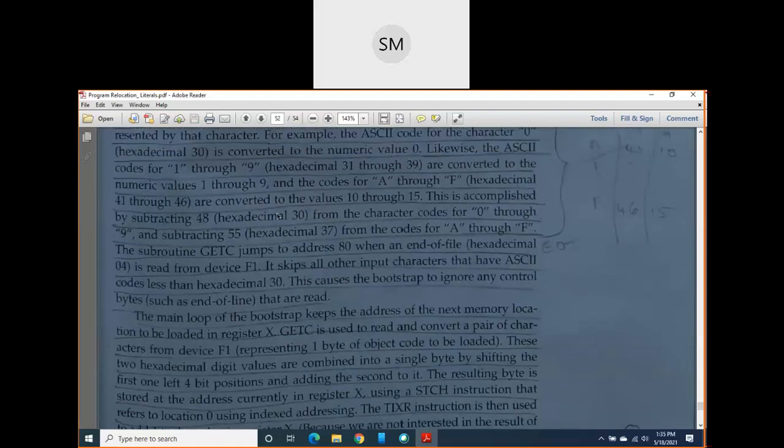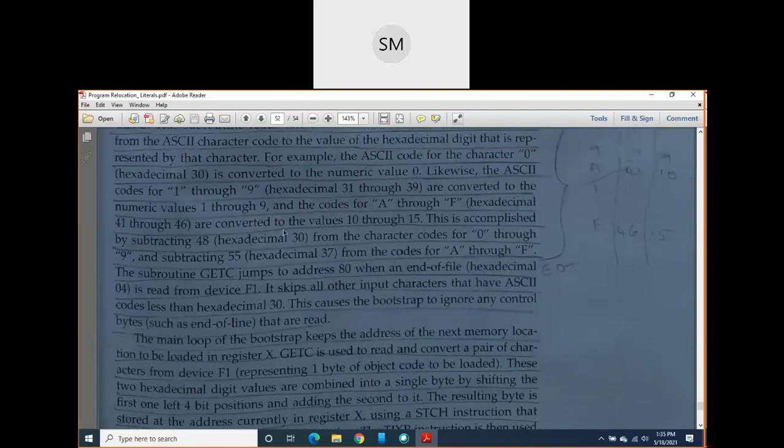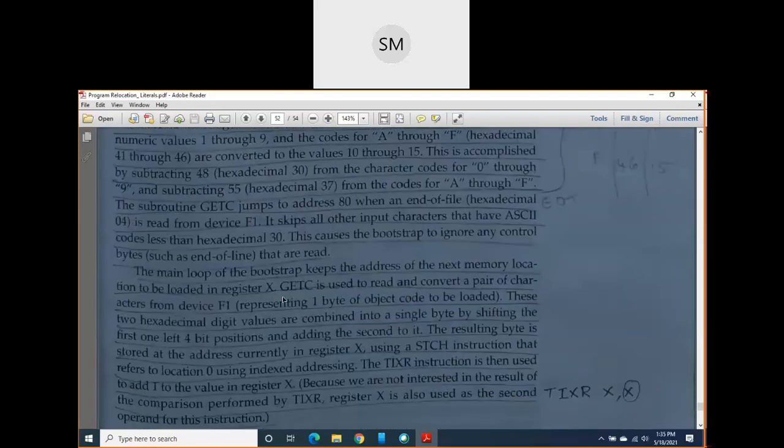Don't worry more about that. Some ASCII should be converted to hexa, and hexa can be converted to decimal. It is a very easy method. So when this GETC jumps to the address 80, which is the end of that file.